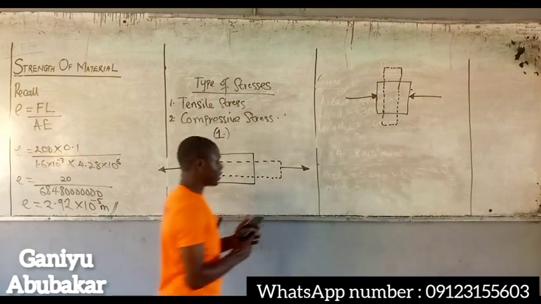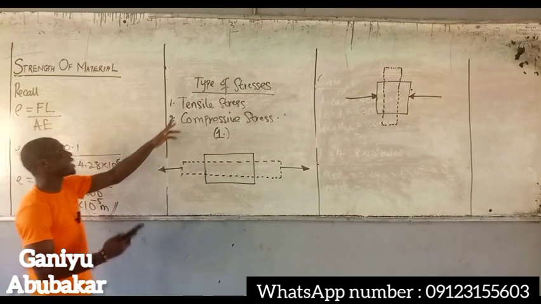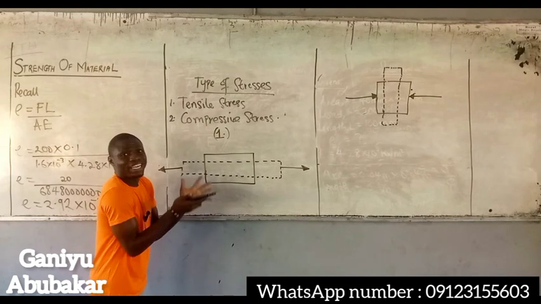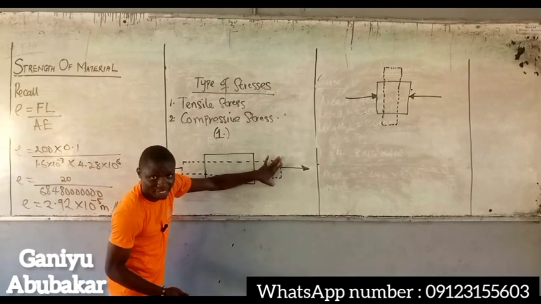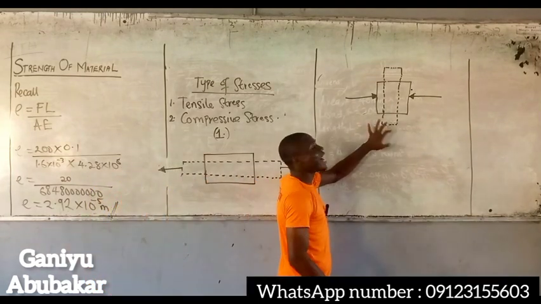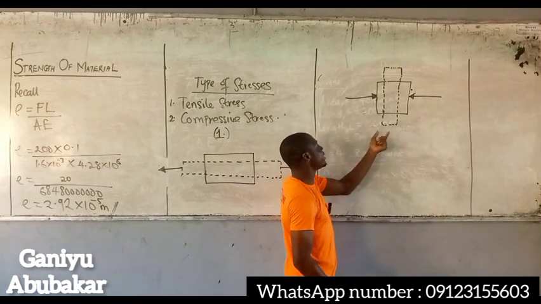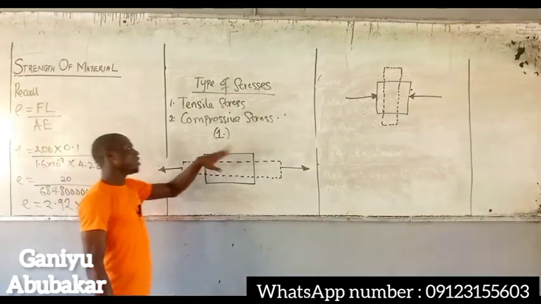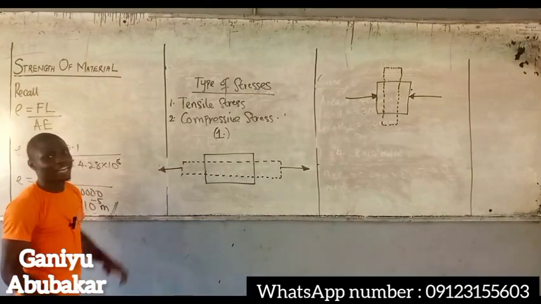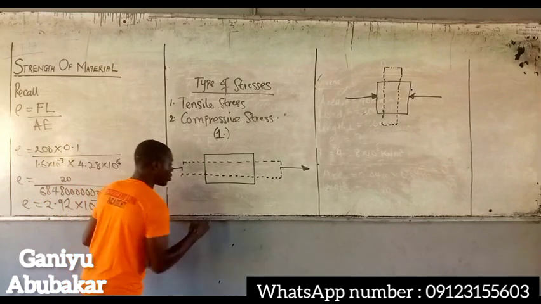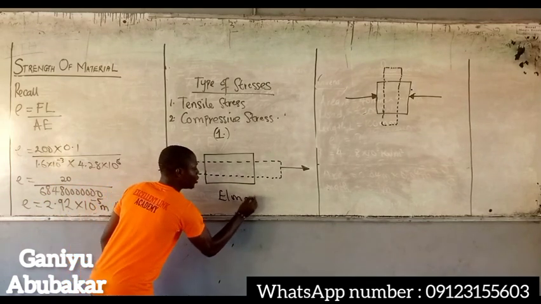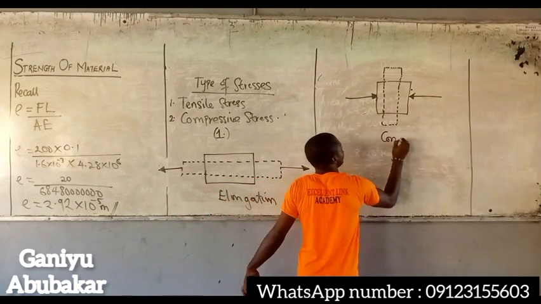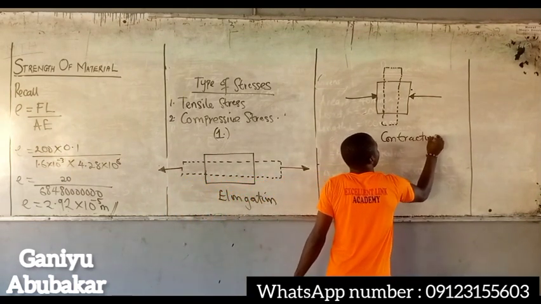Alright, at this point, please observe 2 things. For my tensile stress, what happens? The length increases while the height decreases. For compressive, the height becomes higher while the length becomes smaller. So observe this similarity between them. And note that for tensile, we are talking about elongation, while for compressive, we are talking about contraction, right?